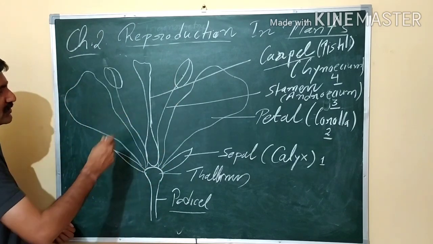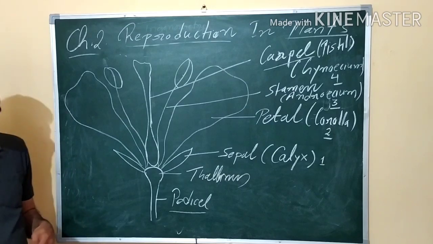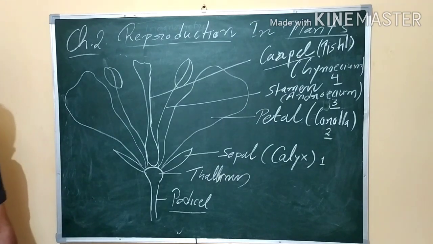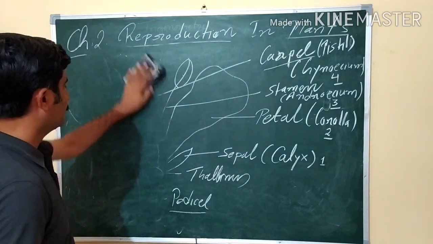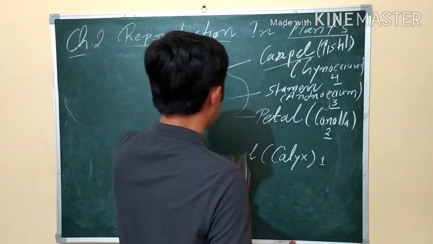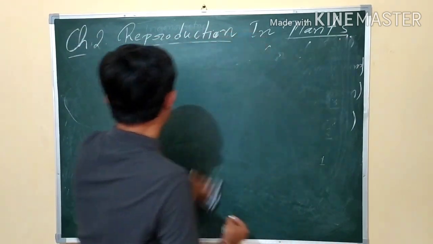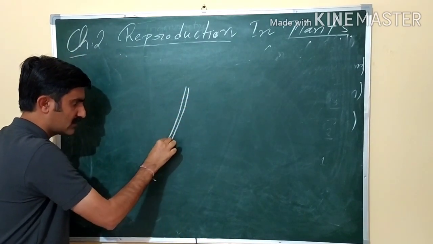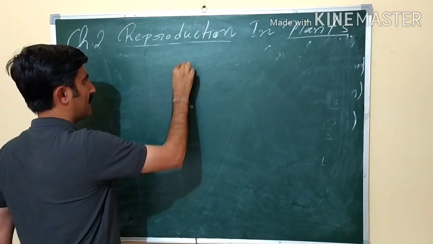Let's try to understand the detailed structure of anther and carpel. So if we draw here, anther is the male part, which has a long stalk. This may be attached to the thalamus or to the petals.